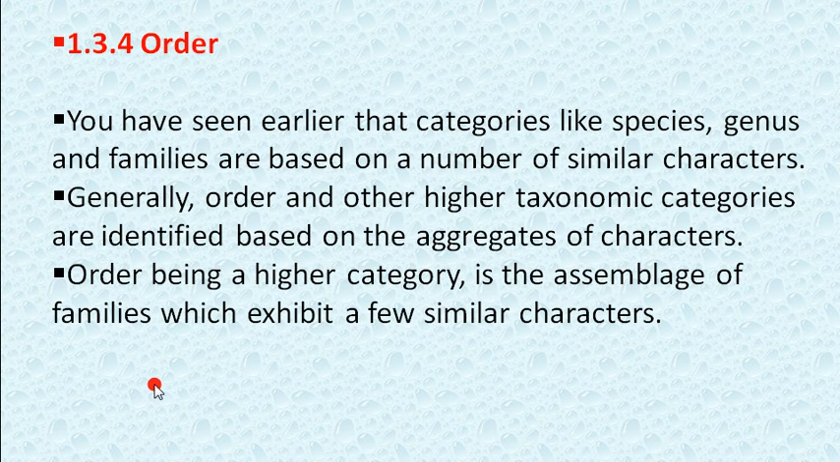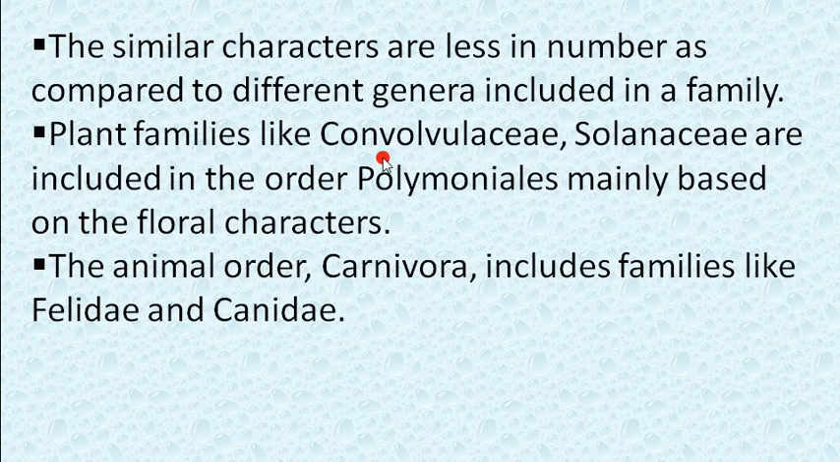Now order, being a higher category, is the assemblage of families which exhibit a few similar characters. So in order we put the similar families. The similar characters are fewer in number as compared to different genera included in a family.